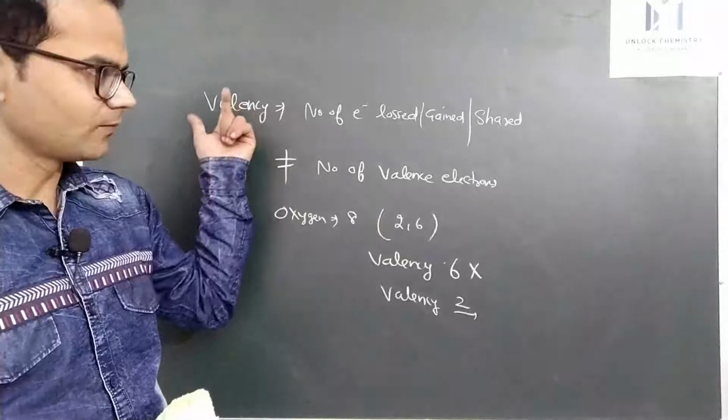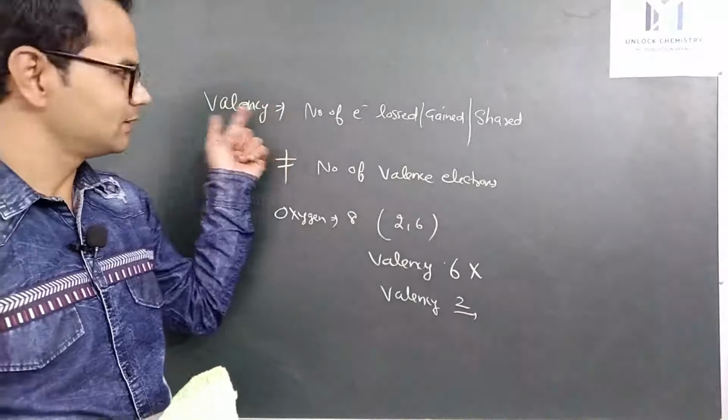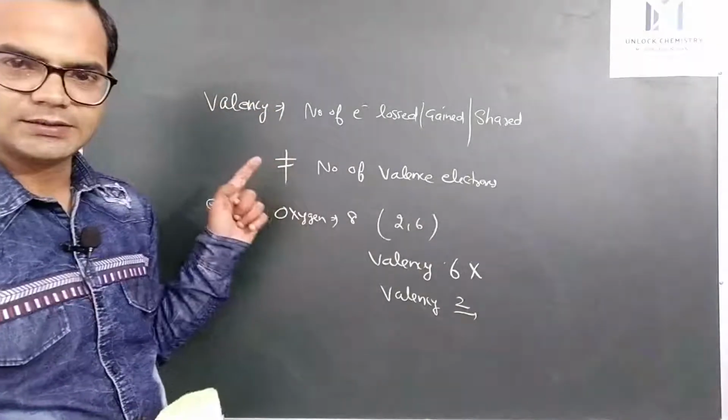So that's it for the second trend, valency. In the next segment we will start the third trend, that is ionization energy.